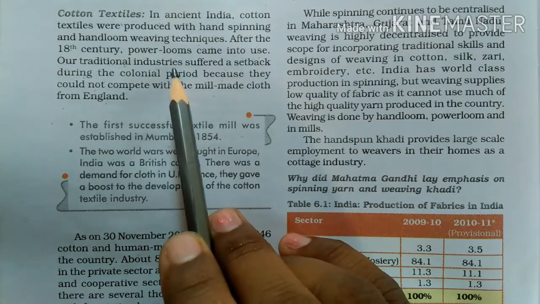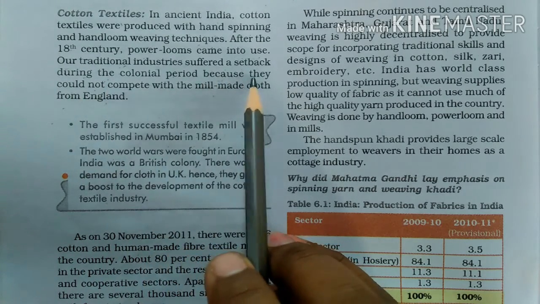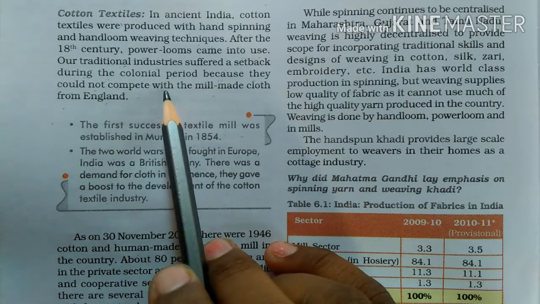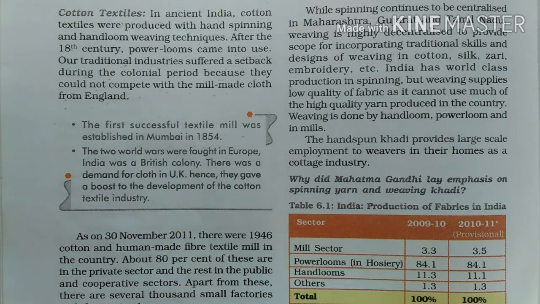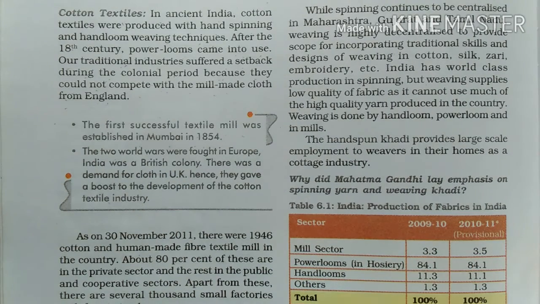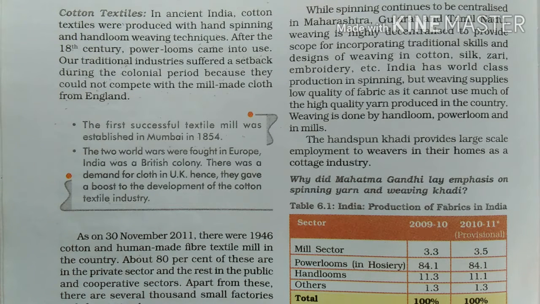Our traditional industries suffered a setback during the colonial period because they could not compete with the mill-made cloth from England. Means at that time in England, globalization happened, different innovations happened, and a lot of new machinery arose.